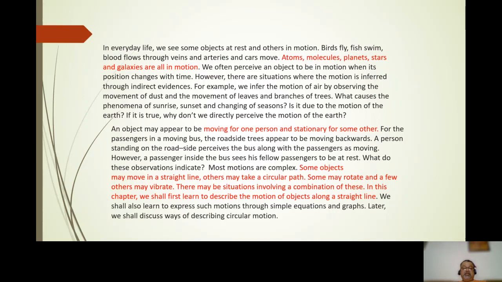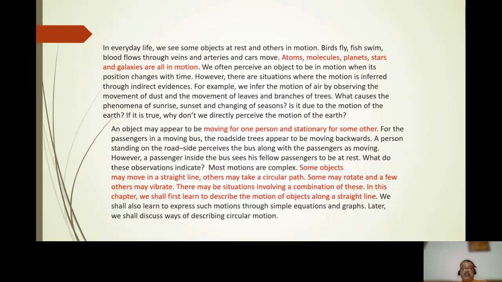An object may appear to be moving for one person and stationary for some other. For the passengers in a moving bus, the roadside tree appears to be moving backward. A person standing on the roadside perceives the bus along with the passengers as moving. However, a passenger inside the bus sees his fellow passengers to be at rest. What do these observations indicate?